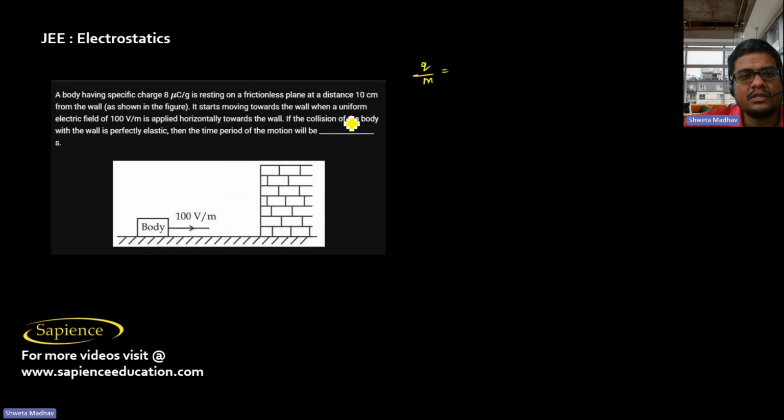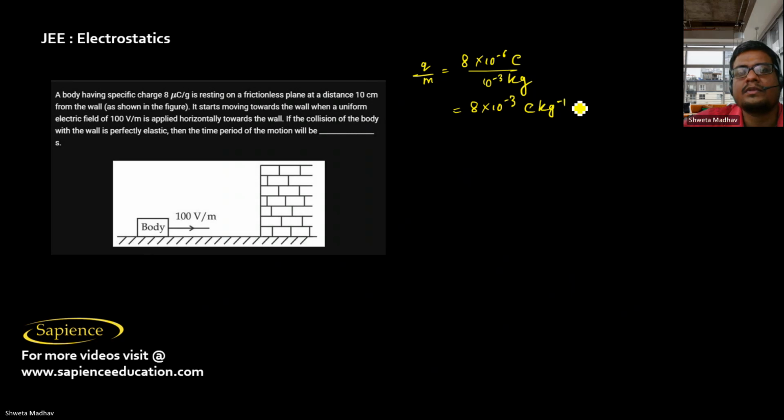The charge by mass of that body is 8 into 10 power minus 6 coulomb per gram. 1 gram is 10 power minus 3 kg, so it is 8 into 10 power minus 3 coulomb per kg. It is resting on a frictionless plane, located at a distance of 10 centimeter from the wall.